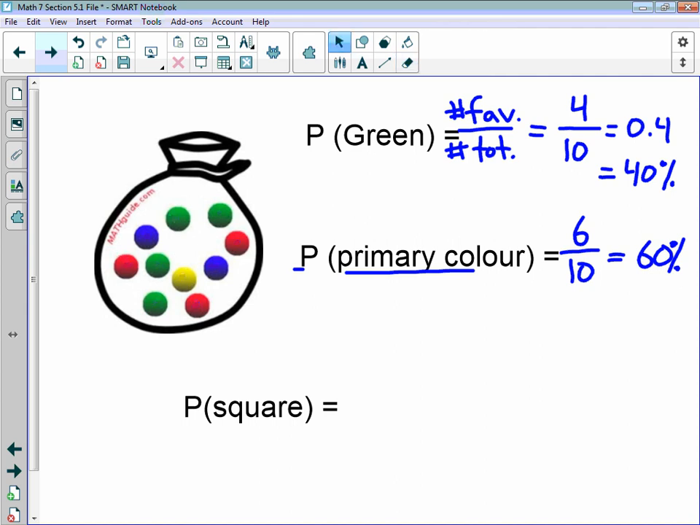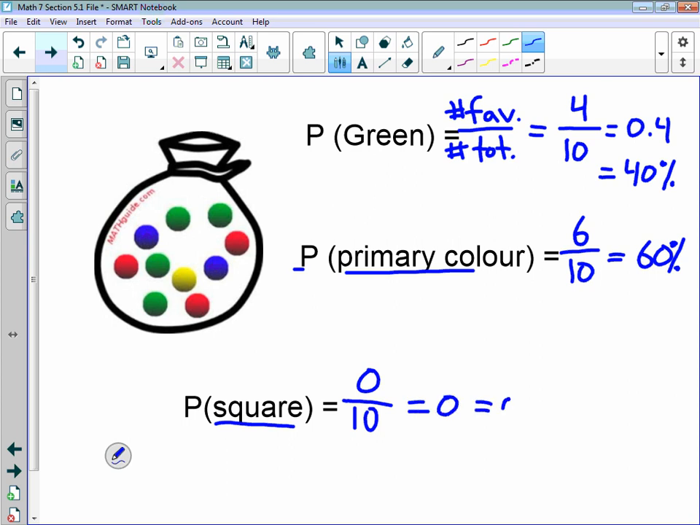Lastly, what is the probability of reaching into this bag and pulling out a square object? Well, in this bag, there are no square objects, so favorable outcomes would be 0. You could not get that favorable outcome, imagining that pulling a square would be your favorable outcome. And there's still 10 possible outcomes, what you could get. So 0 divided by 10 is equal to 0, which is equal to 0%. That is an impossible outcome. Okay, so those are a few situations.